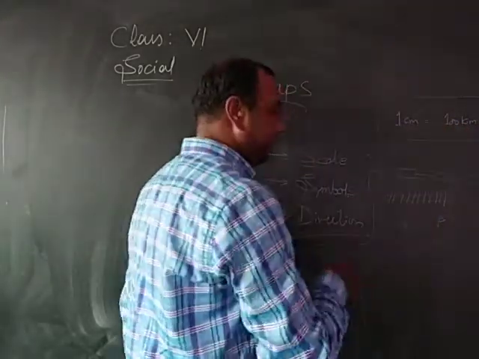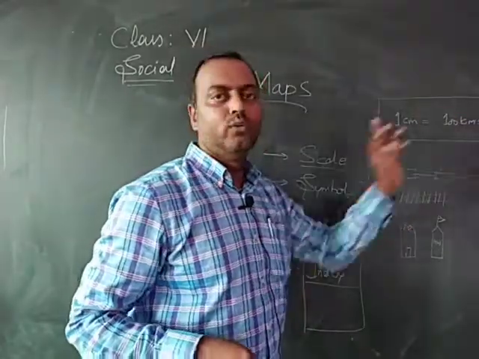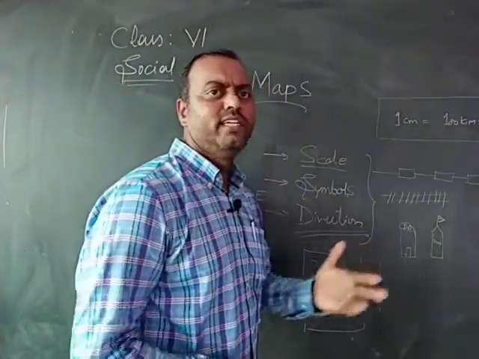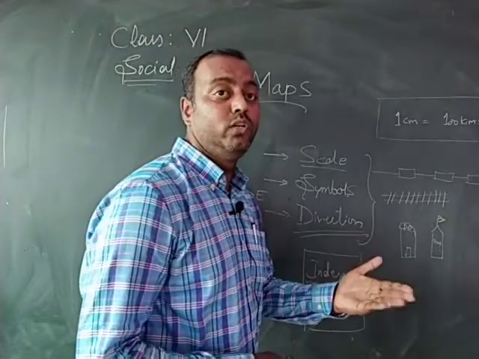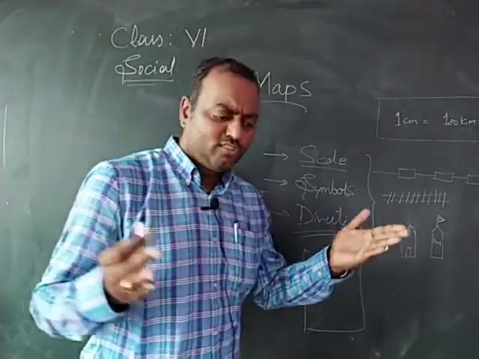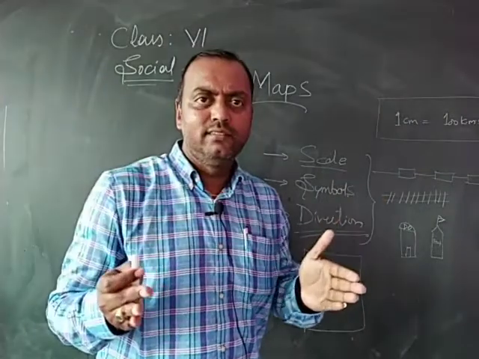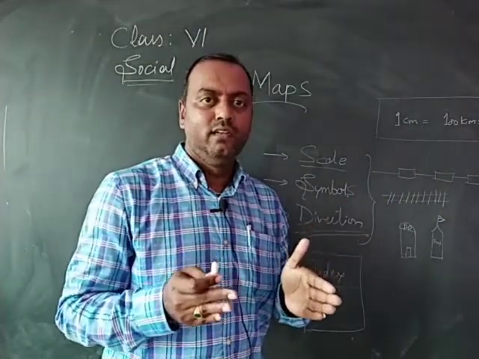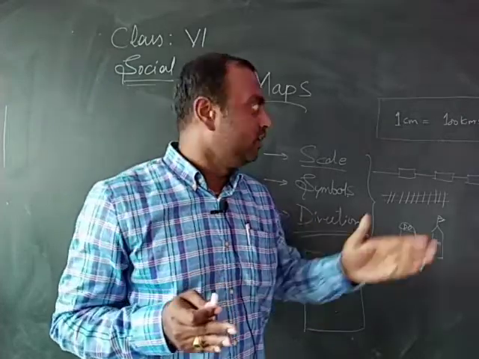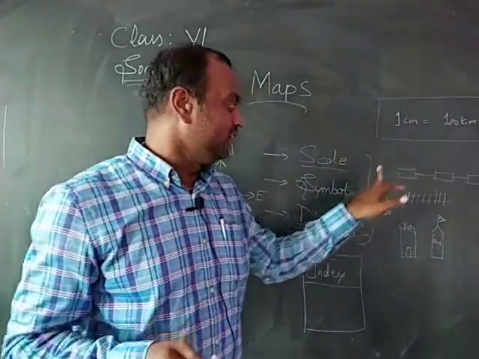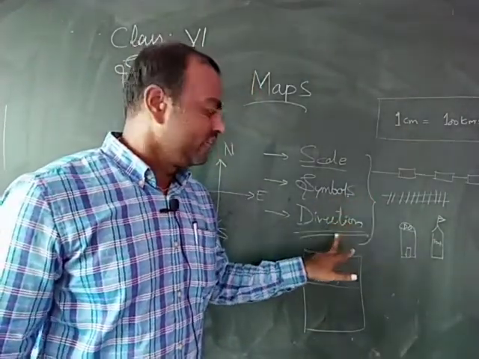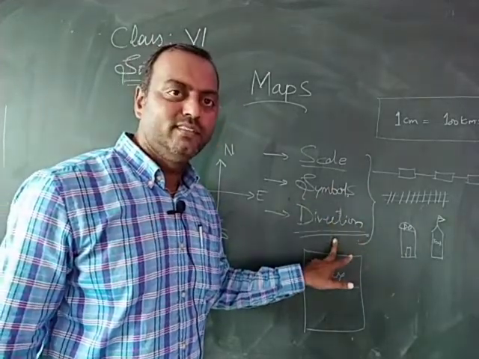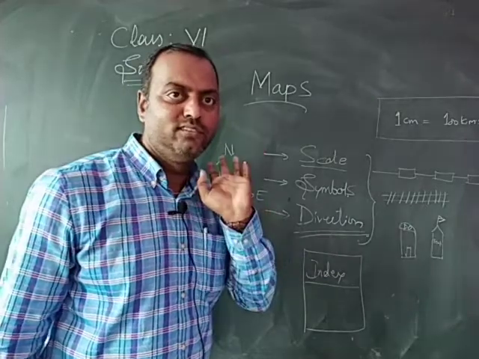So 1 centimeter in that scale is equal to 100 kilometers or 50 kilometers. When you reduce the original size, you need to make it to a scale. So a map consists of a scale, symbols, and directions. These are the three important ingredients which a map should consist of.